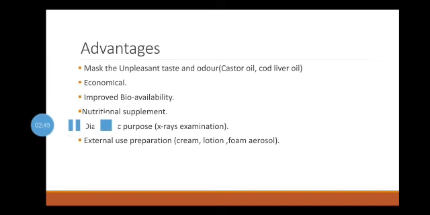Now, starting with the advantages of emulsions. First one, medicines which have unpleasant taste and odor can be made more palatable for oral administration in the form of an emulsion. Example, castor oil, cod liver oil, etc. Second one is economical. Economical means easily available and less in price. Third one is improved bioavailability. Generally, emulsion improves the absorption of oil when taken internally.